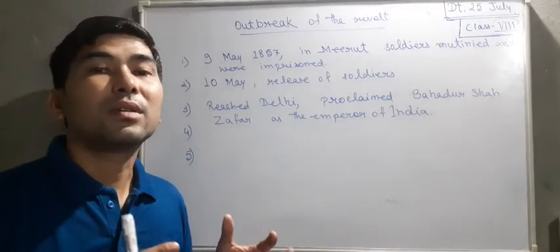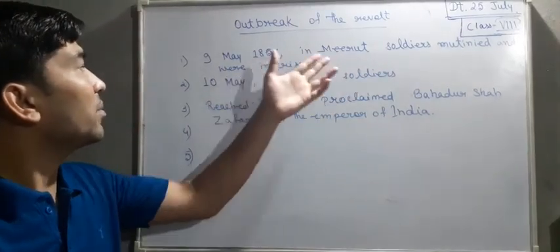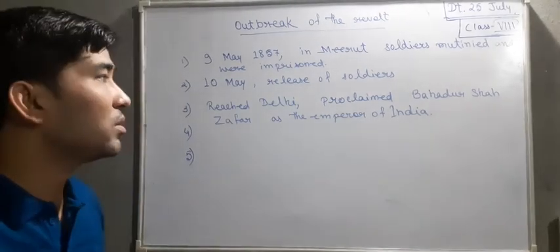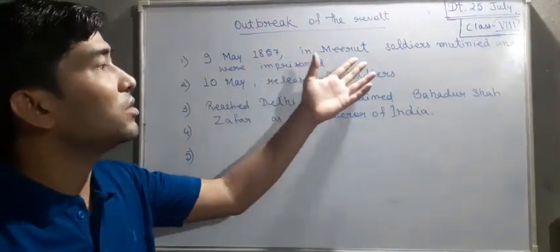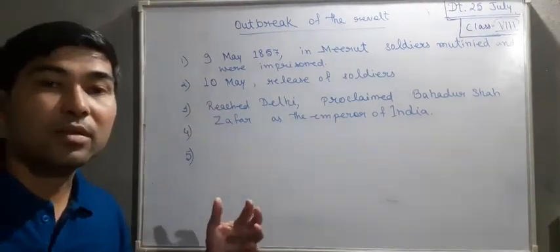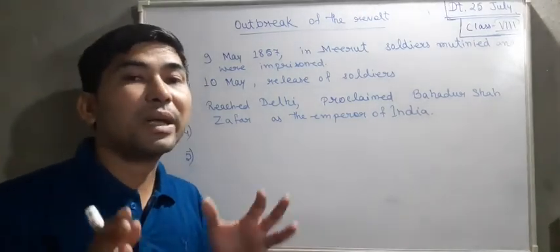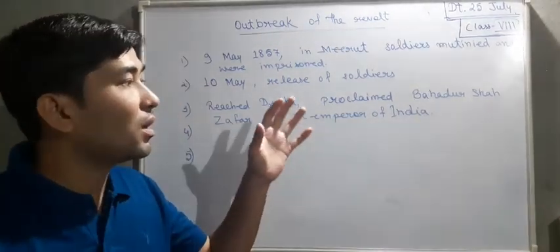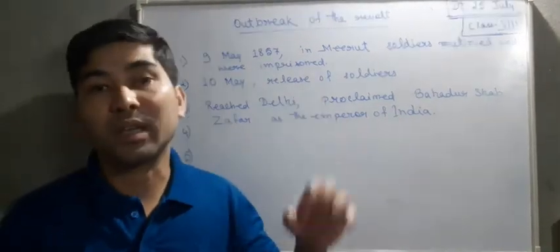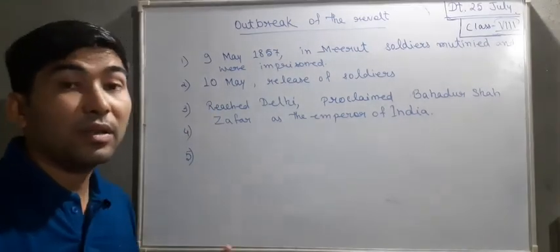Hearing about this, the next day all other soldiers released those who were imprisoned. They marched towards Delhi and reached Delhi and proclaimed the old British pensioner, Bahadur Shah Zafar, as the Emperor of India. Okay, that is the outbreak of the revolt in this sense.